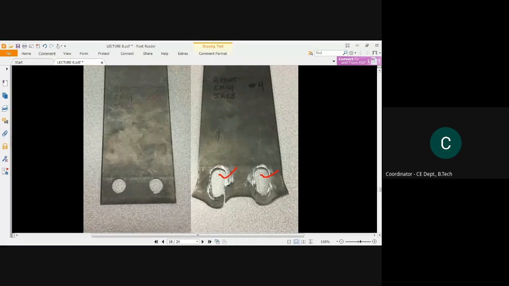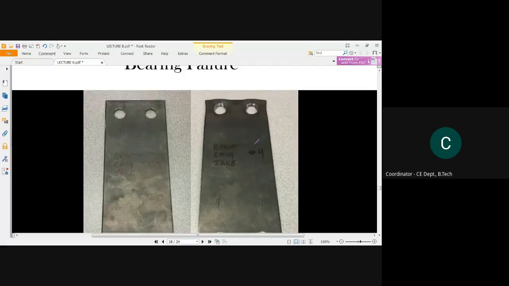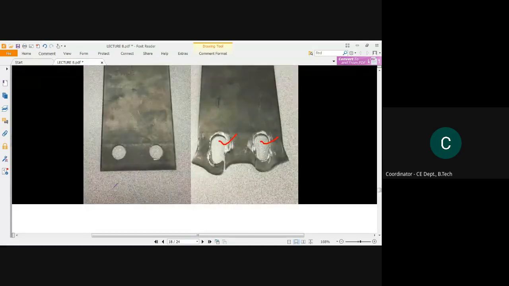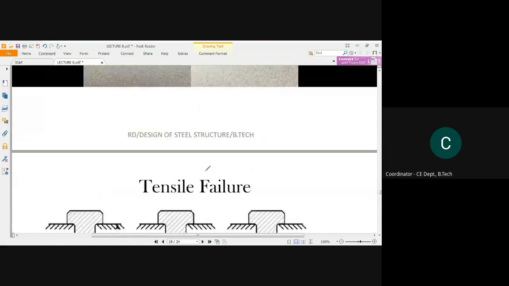So a bolt in that part has tried to take the total load, but it has failed by its bearing capacity. So we need to check the bearing capacity of the bolt before and while designing. Okay, so this is a kind of bearing failure in the plate.